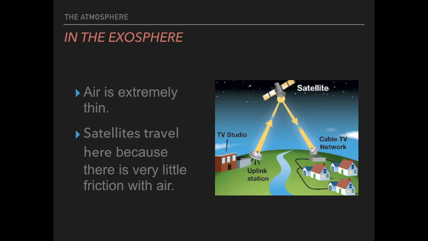And then lastly, we have the exosphere. This is where the satellites orbit the Earth. Okay, and the air is extremely thin. This is right next to space.